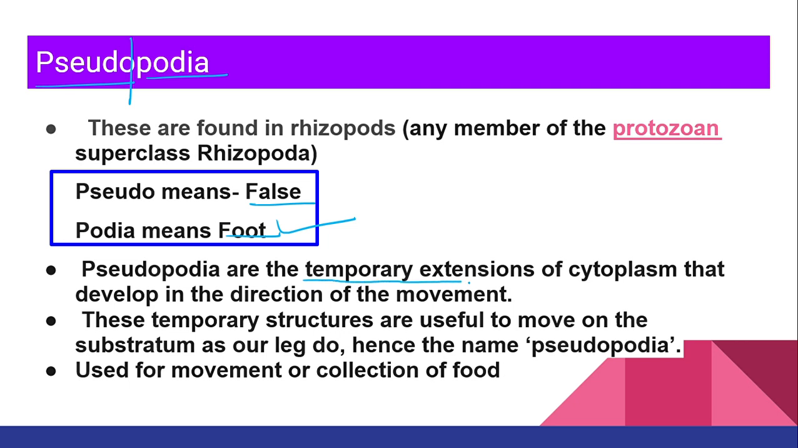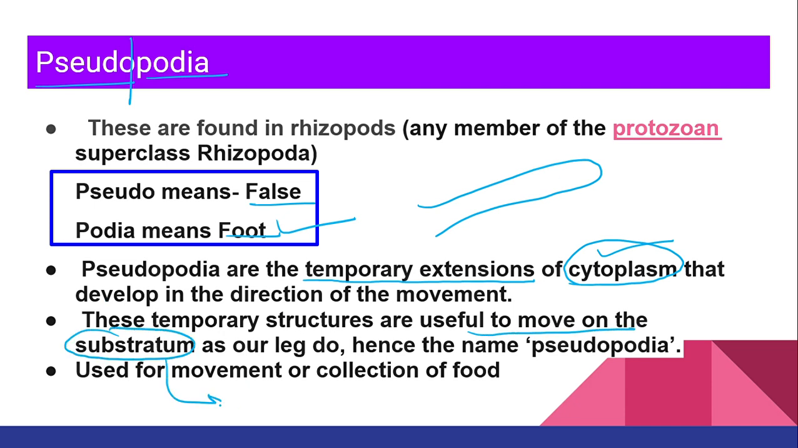Is it permanent or temporary? It is temporary. Extension of what? Extension of cytoplasm. Please do not write it is an extension of plasma membrane. Only plasma membrane extension will not give you the structure of pseudopodia. So, previously we studied that pseudopodia is nothing but the cellular extension. When I say cellular extension here, properly I should say cytoplasmic extension, right? Now, this temporary structure is useful to move on the substratum.